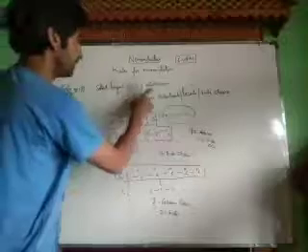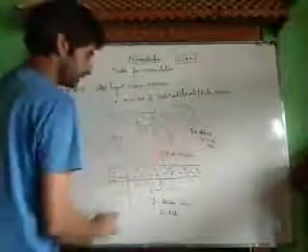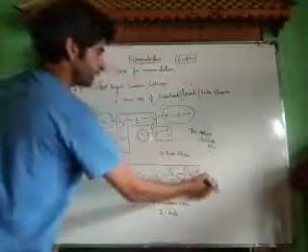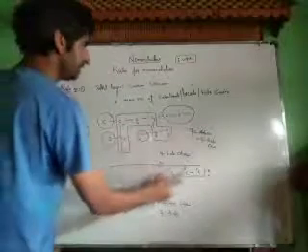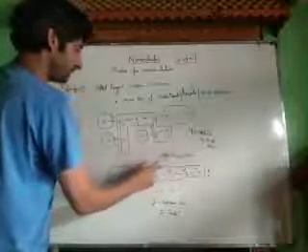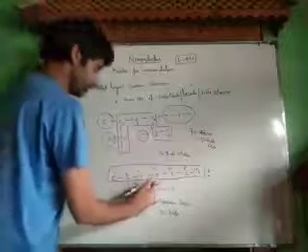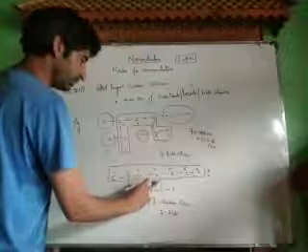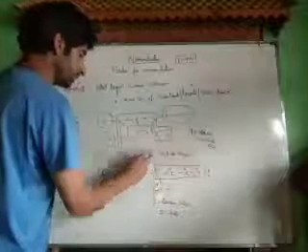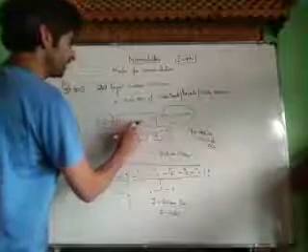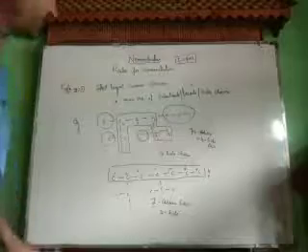Now what we have to consider by the first rule is the longest carbon chain with the maximum number of side chains. Therefore this cannot be considered as a parent carbon chain because it has less number of substituents, less number of locants, less number of side chains. Hence this can be considered as the parent chain. So rule number one states that we have to select the longest possible carbon chain which has the maximum number of side chains.